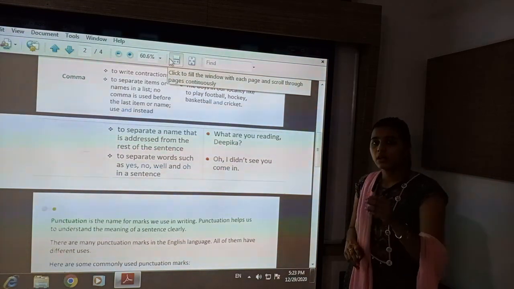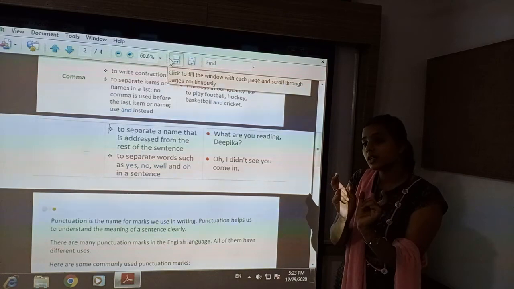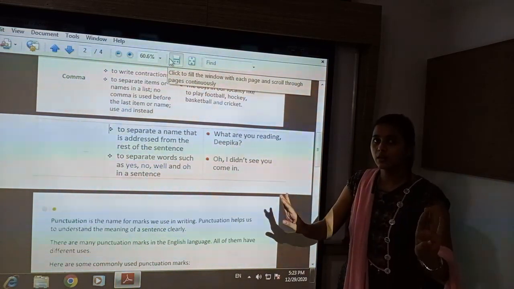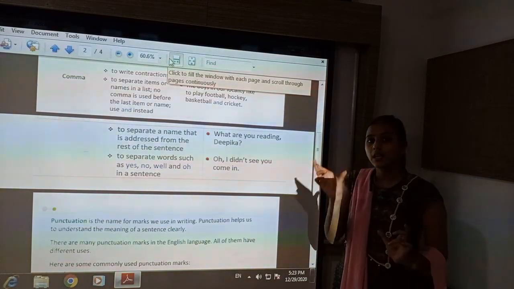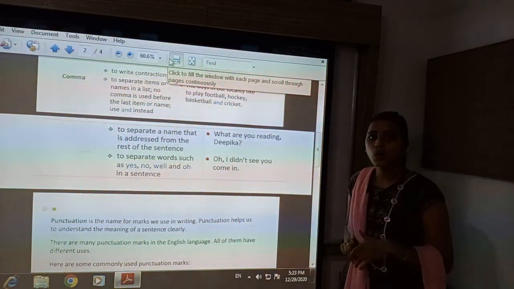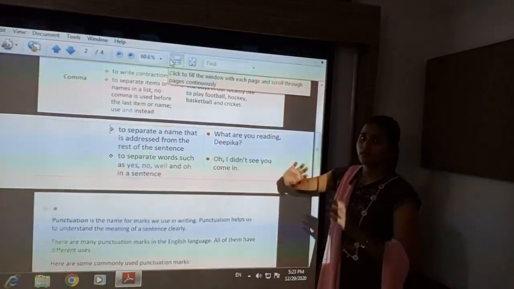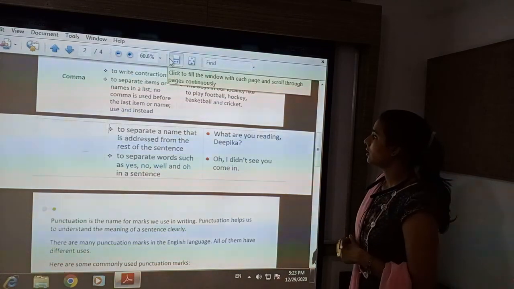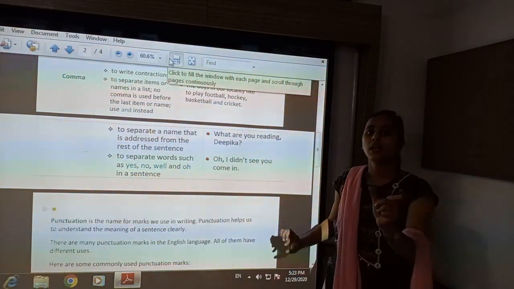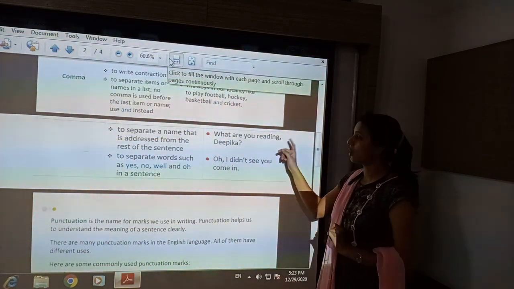So if the sentence is given and the name is given separate from the sentence, to separate it from the rest of the sentence, that name will be kept separate by putting a comma. For example, what are you reading, comma, Deepika. The name is given separate from the sentence, so there we will put a comma.